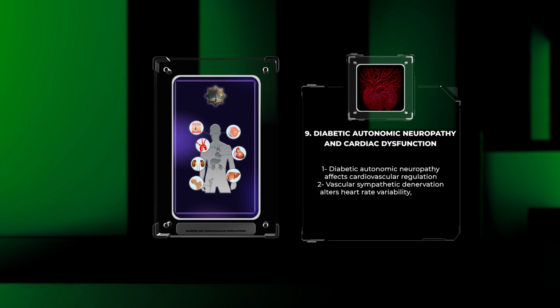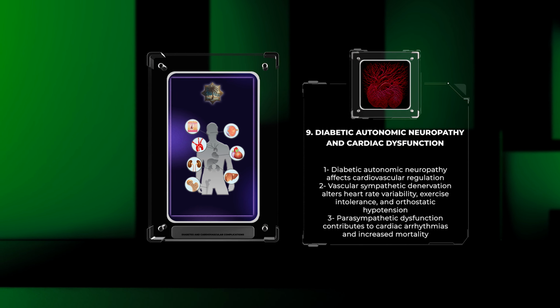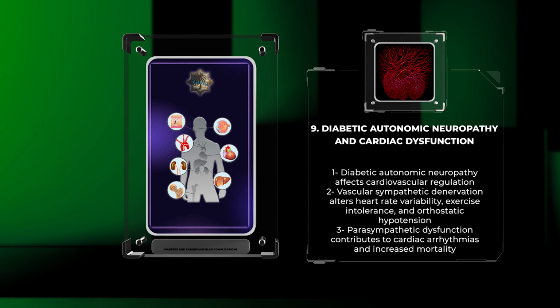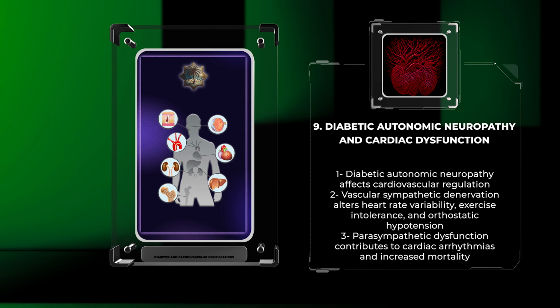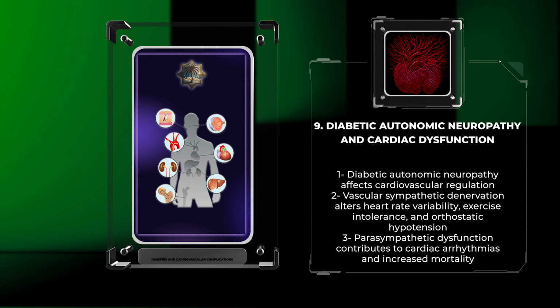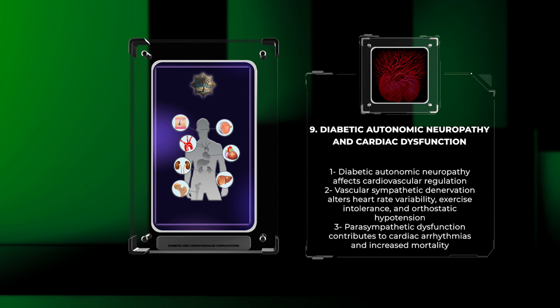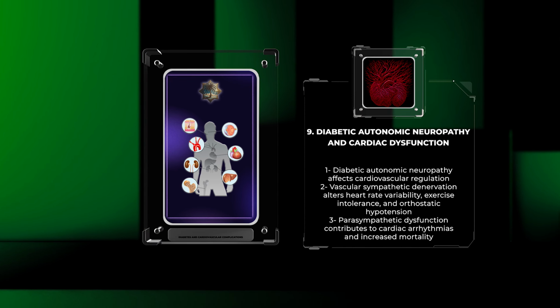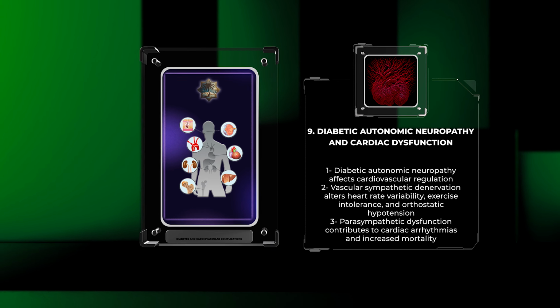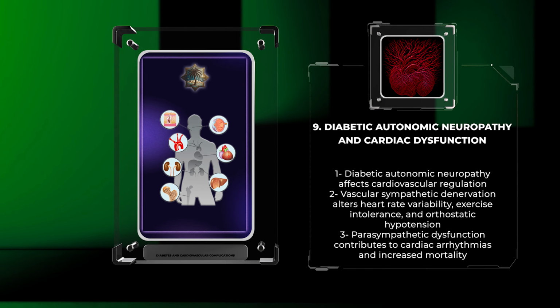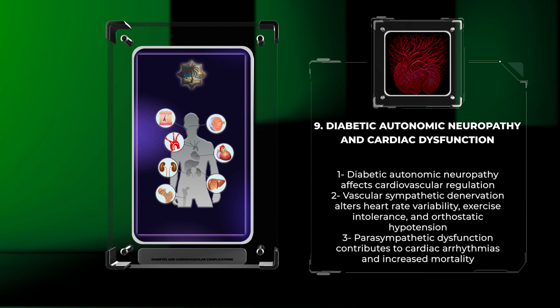Diabetic autonomic neuropathy, a widespread complication of diabetes, affects the autonomic nervous system and impairs cardiovascular regulation. Vascular sympathetic denervation leads to altered heart rate variability, exercise intolerance, and orthostatic hypotension. Moreover, parasympathetic dysfunction contributes to cardiac arrhythmias and increased mortality. Understanding the mechanisms behind diabetic autonomic neuropathy is vital for the early detection and management of cardiac dysfunction in diabetic patients.